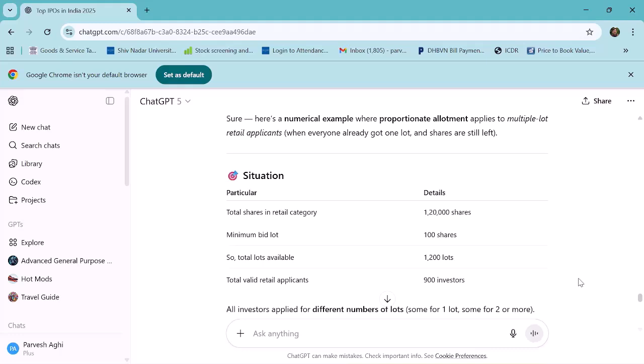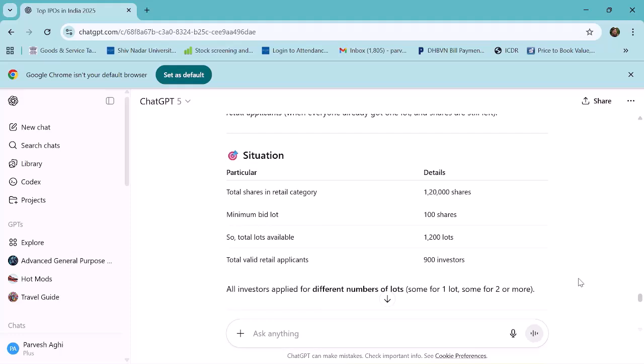Read this. Total shares in retail category 1 lakh 20,000. Minimum bid lot 100 shares. Total lots available 1,200. Total valid retail applicants 900 investors. So total shares in the retail category is 1,20,000 shares, the bid lot is 100, so total lots available are 1,200.